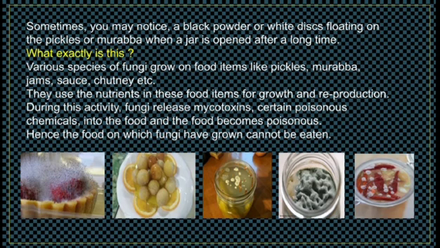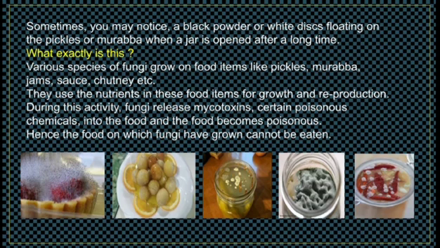Sometimes you may notice a black powder or white disc floating on the pickles or murabba when a jar is opened after a long time. What exactly is this? Various species of fungi grow on food items like pickles, murabba, jams, sauce, chutneys, etc. They use the nutrients in these food items for growth and reproduction.